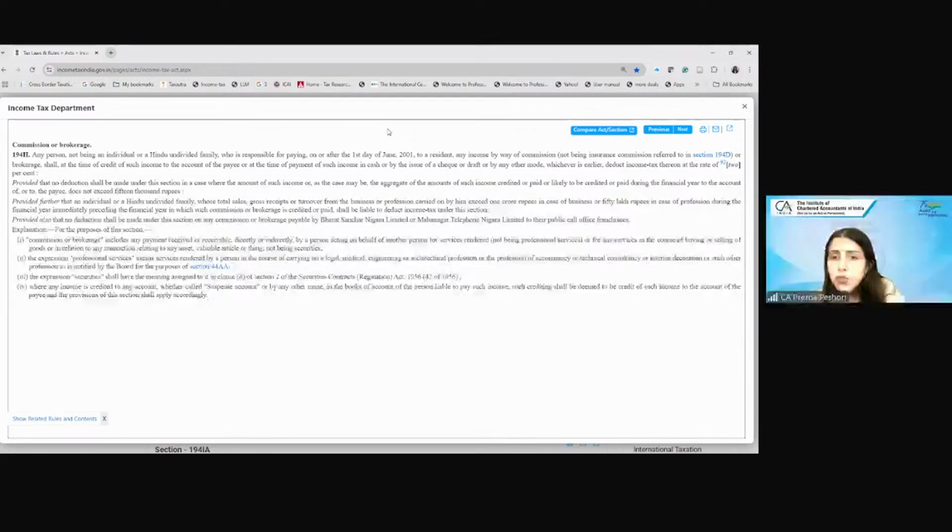Also, irrespective of the head, this winnings will be taxable under which section? Irrespective of which head I put it to, what is the tax rate applicable for these winnings from the lottery ticket, even for a distributor? 115BB, right? 30%. Winnings from the lottery tickets are taxable under 115BB at the rate of 30%, and the TDS also will be under 194B at the rate of 30%. Is this clear? Yes or no, students? Yes, ma'am.